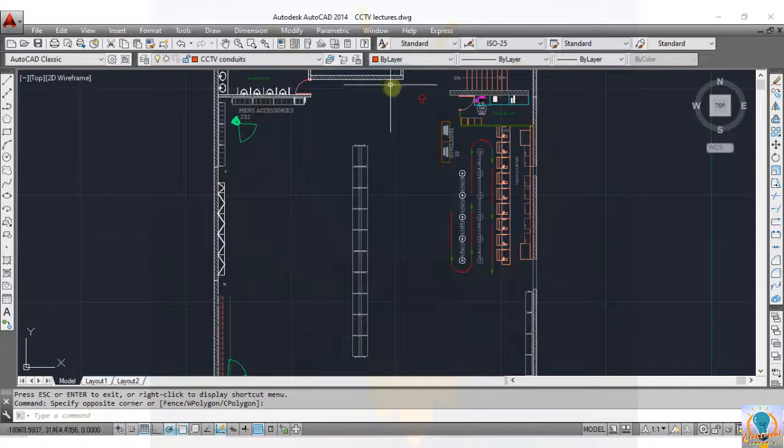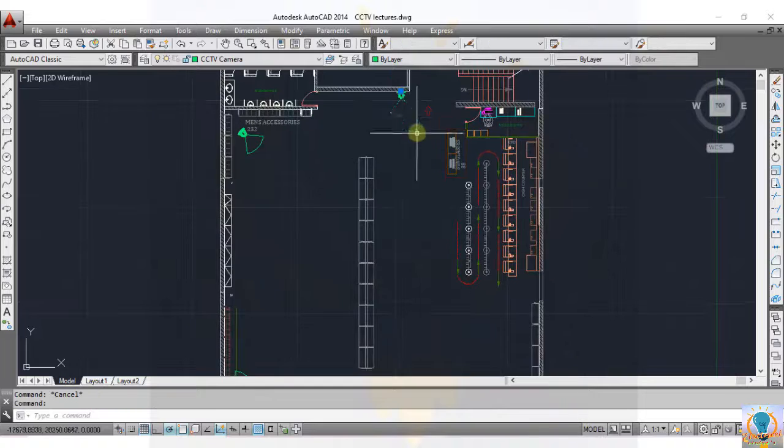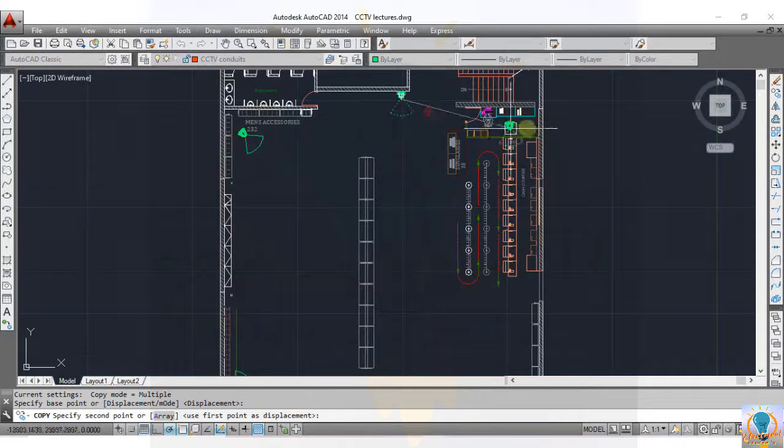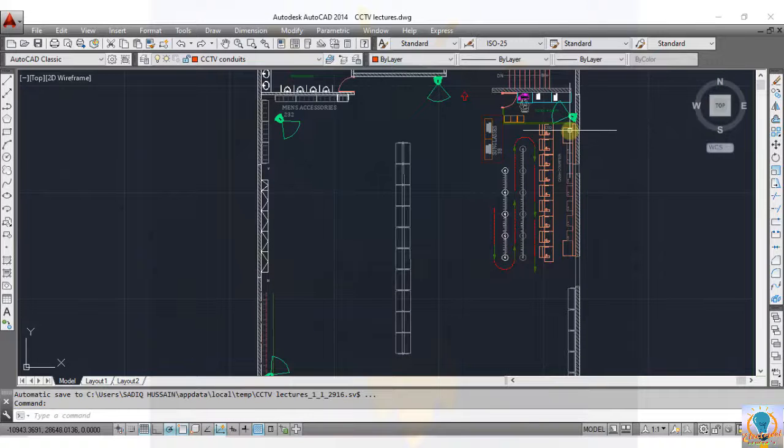Putting one security camera here. So copy, CO enter, select the camera and paste here. Then rotate. Okay. Again one camera here in this tailor room. Okay. So here we have covered all this open area.